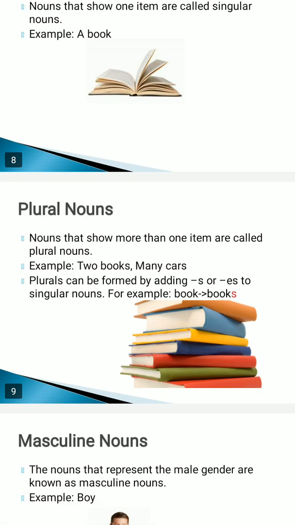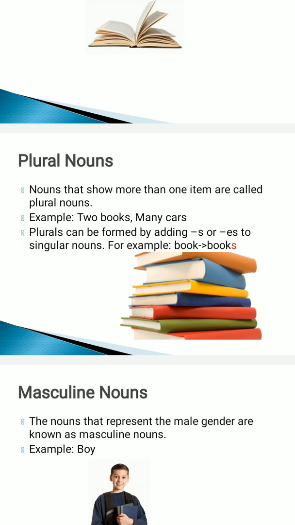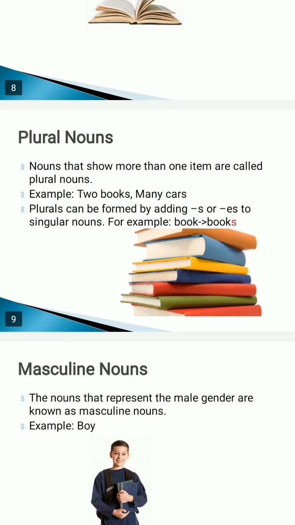Then plural nouns. Plural nouns are the nouns that show more than one item. As we have talked about, only one person is singular. When there are more than one person, for example, there are many students in the class, there are 4 books, there are 5 animals. When the things, or the animals, or the places are more than one, they are known as plural nouns. For example, there are many books in the picture, as we can see.